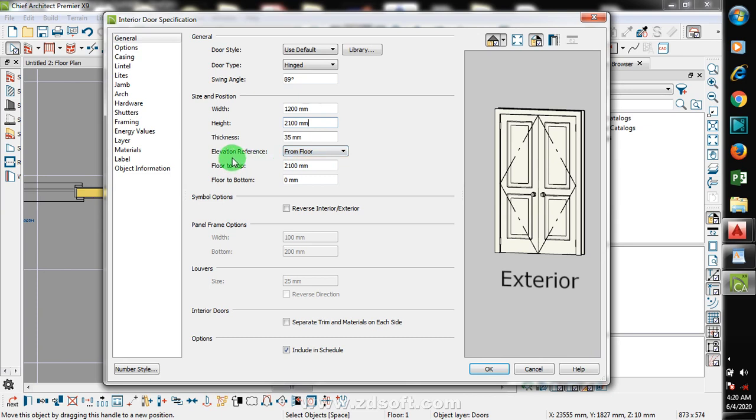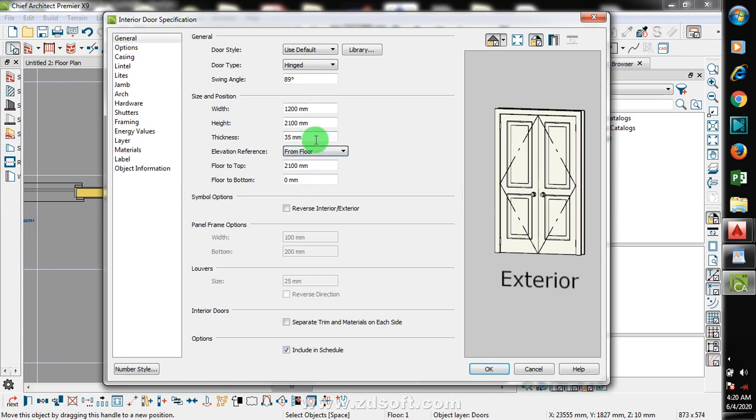Now the elevation reference, you can see, is from the floor. If I click here, you can see I can make it from finished floor, from absolute. I'm going to leave it from floor. Okay, from my floor to my bottom is 0, because it's actually directly on the floor.